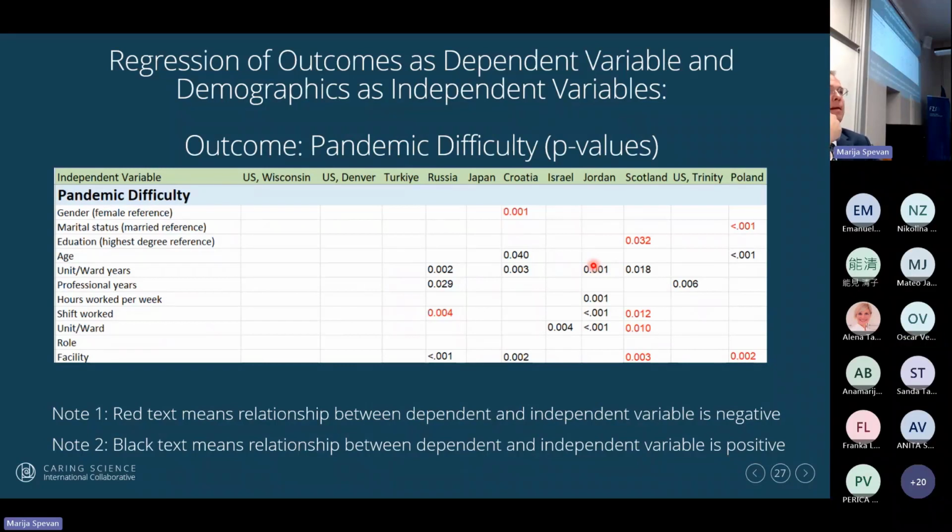And the reason that unit years and seniority had an impact is that those senior nurses were relied upon so much for their experience, because the new nurses had no idea what was going on. The very senior nurses that were close to retirement have all left because they were tired and decided they wanted to be with their family. So this tells us that the senior nurses really struggled through the pandemic. Okay, so those kinds of correlations and discussions are very important.